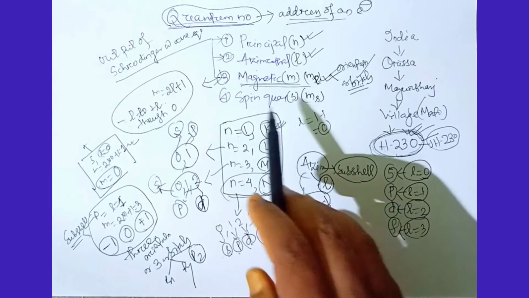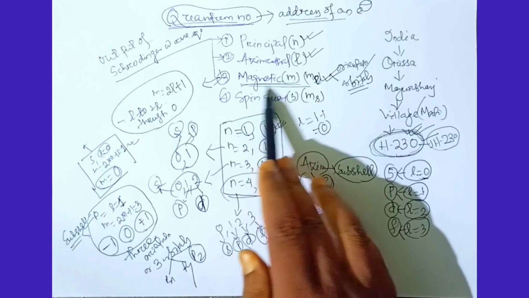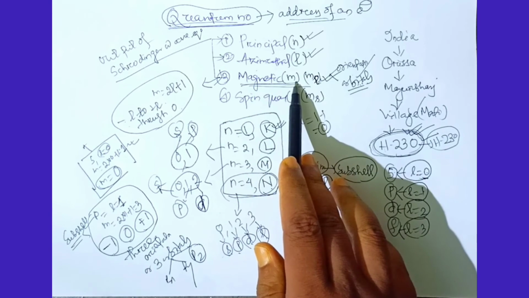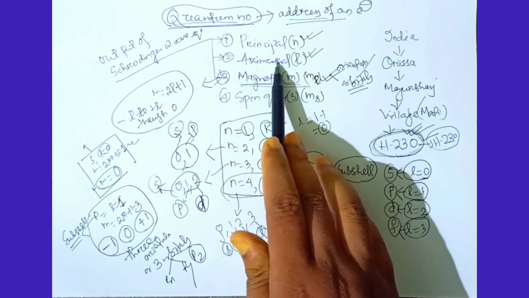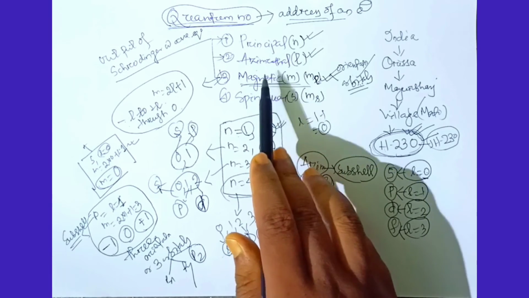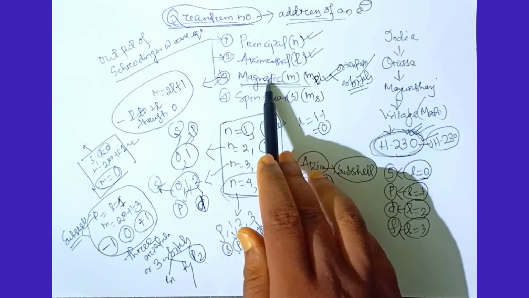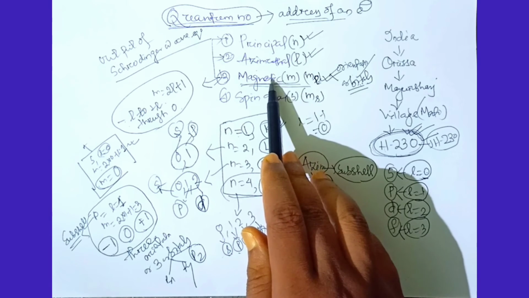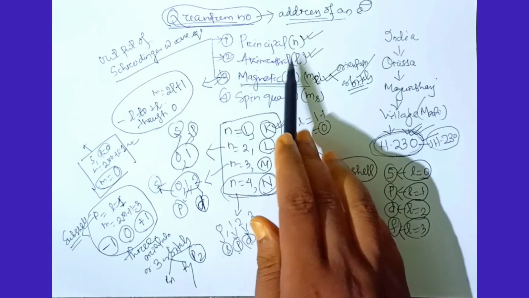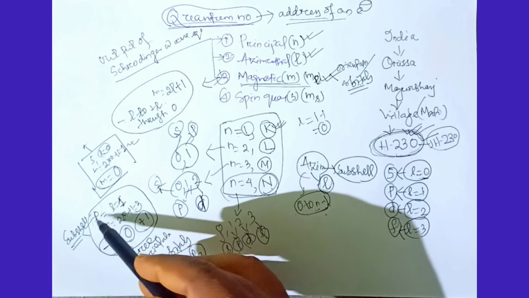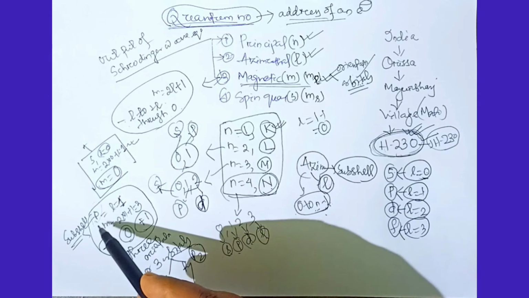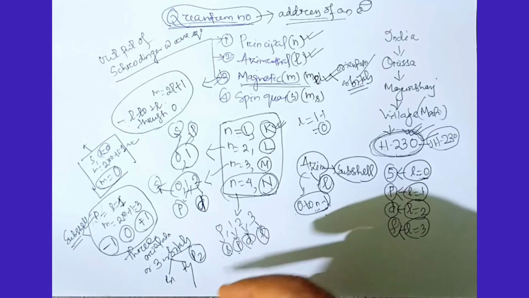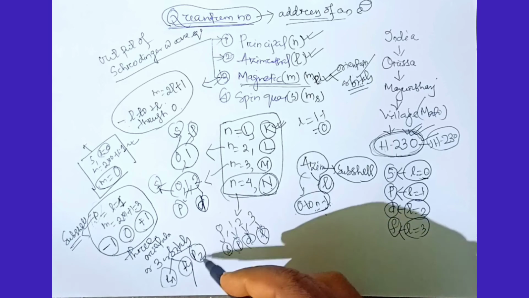So what is the bottom line of the magnetic quantum number? When the azimuthal quantum number speaks about the subshell, the magnetic quantum number further clarifies the subshell. That means if the azimuthal quantum number speaks about the p subshell, then the magnetic quantum number says the p subshell has 3 orbitals: px, py, pz.